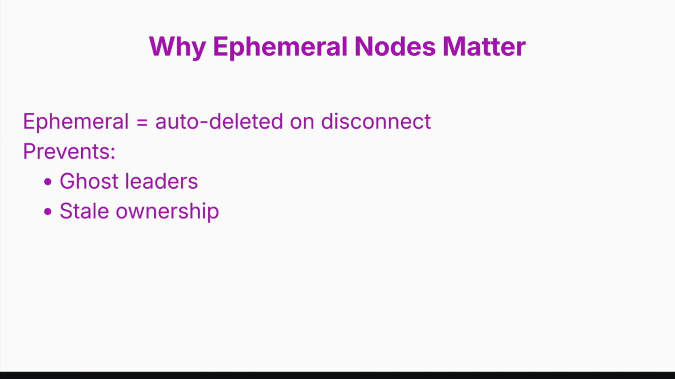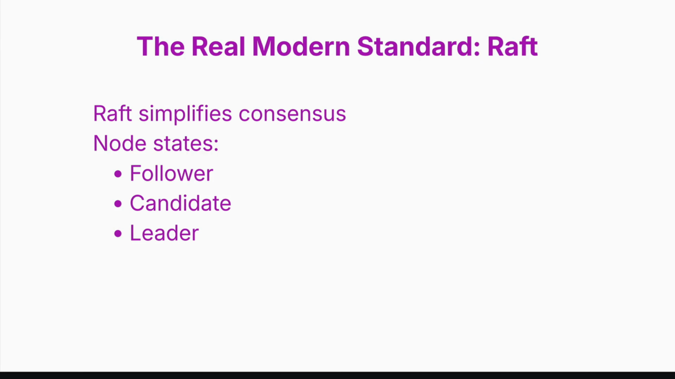Now, what is the modern take? Today, most modern systems use a consensus algorithm called Raft. Raft defines 3 states: follower, candidate, leader. Nodes normally stay followers. If they stop receiving heartbeats from the leader, they assume the leader has failed.